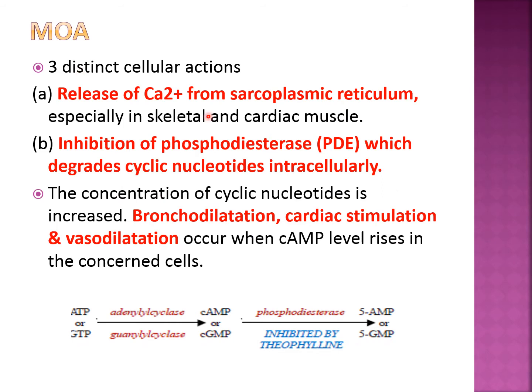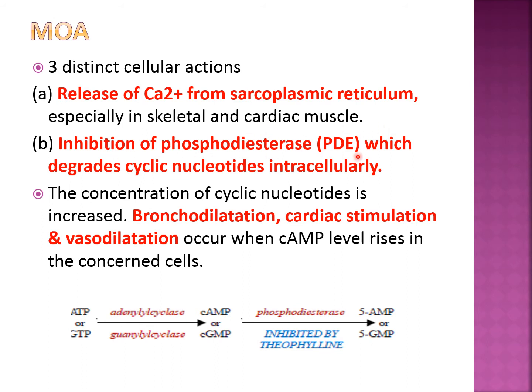Now coming to the actions of methylxanthines, it is very commonly asked in viva also, or as a short note. So there are three actions. First is the release of calcium from sarcoplasmic reticulum, especially in skeletal and cardiac muscle. As you know, in skeletal and cardiac muscle, the sarcoplasmic reticulum is a storage house of calcium. Methylxanthine stimulates the sarcoplasmic reticulum and calcium is released, and it mainly causes increase in diaphragmatic contractility, which will help the patient in respiration. So this is the first action in an asthma patient.